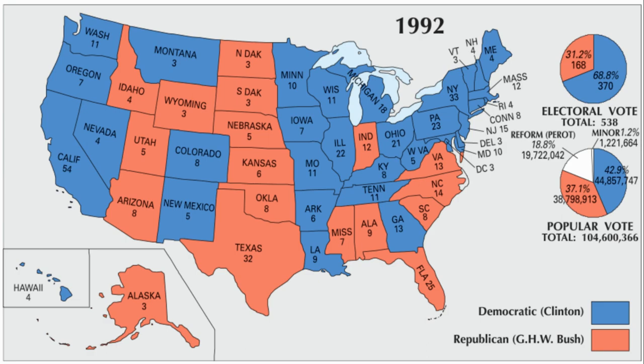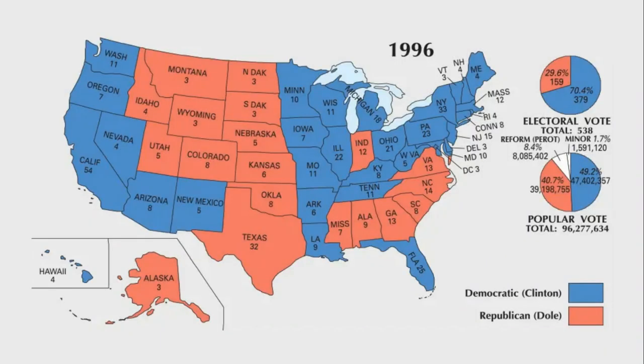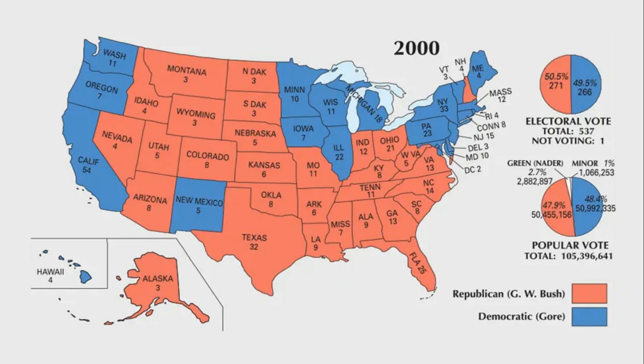So Bill Clinton is a Democrat, wins in 92, and then he wins again in 1996. So Bill Clinton is the president from 92 all the way to 2000. And then the last election we'll talk about is the election in 2000. And this is where Bill Clinton can't run again. His vice president, Al Gore, runs against the Republican son of George H.W. Bush. This is George W. Bush. So this is his son, and he runs in 2000, and he wins.